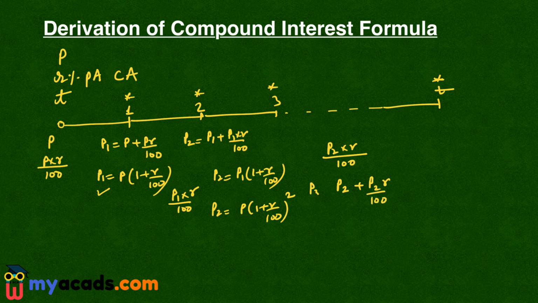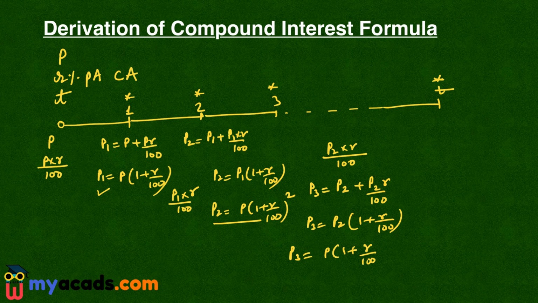This is my new principal P3. So P3 is P2 into 1 plus R upon 100. Now instead of P2 I can write this value. So P3 will become P into 1 plus R by 100 raised to the power 3.